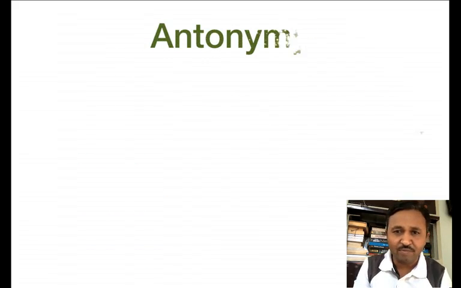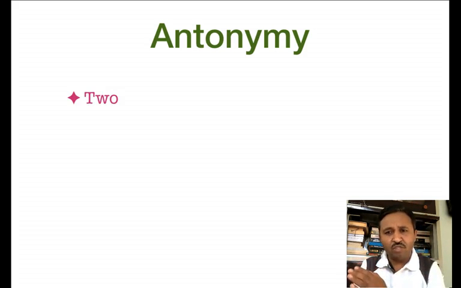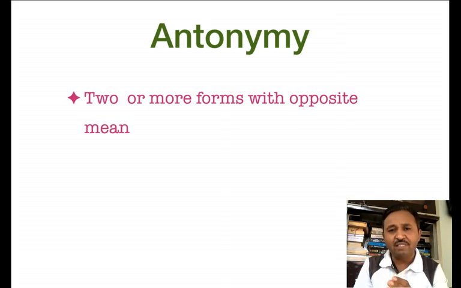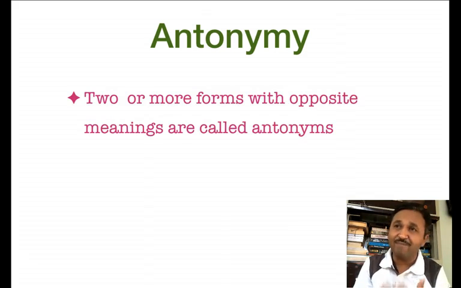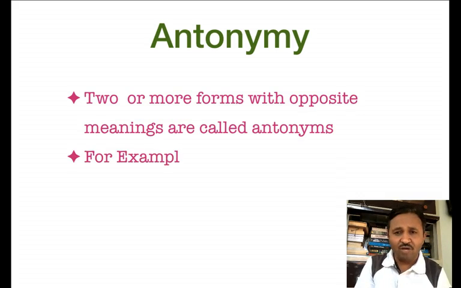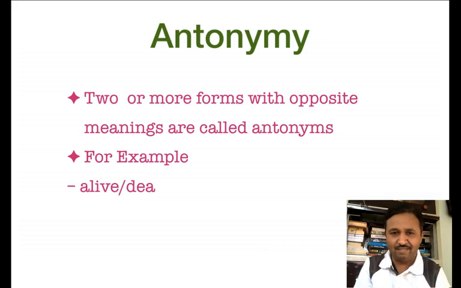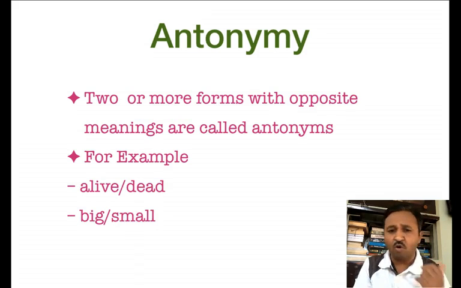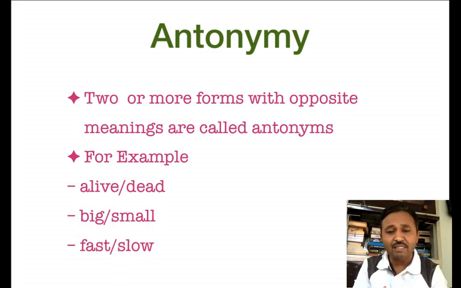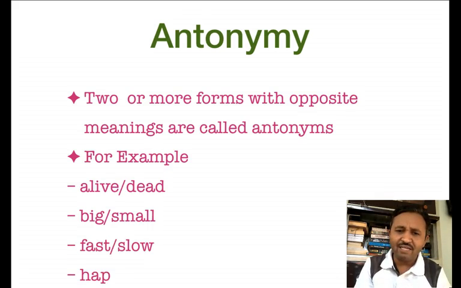The second relationship is antonym, exactly the opposite of synonym. Antonym means two or more forms of the same word with opposite meanings. So these are words with opposite meaning. For example, alive and dead. Alive means living and dead means dead. Big versus small. Fast and the antonym is slow. Happy, sad.